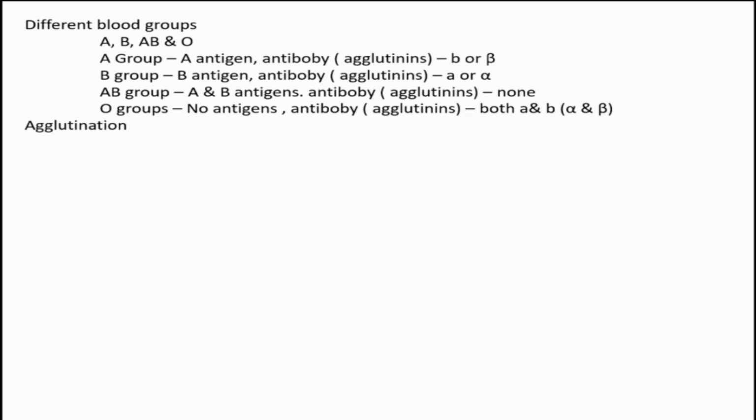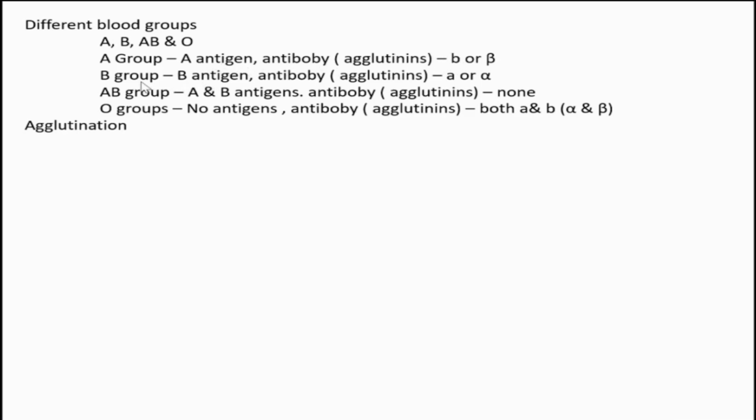It's not possible to keep both fire and water together. Both are opposite. Likewise, in A group, since A antigen is present, it is not possible to have the corresponding A antibody here. So instead, which antibody is present here? Beta, or it is represented by b antibody. Only with this arrangement can it create a normal situation in the body. So, A group has A antigen and the antibody is beta or b.